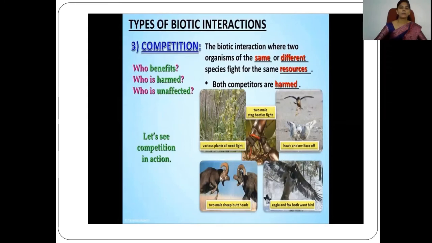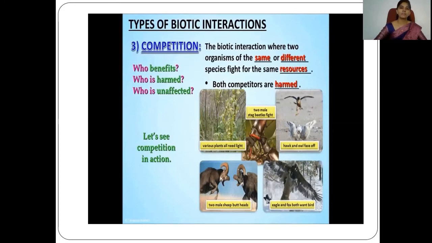Whenever these resources are limited in that environment, it can result in competition, because each and every species and each individual of that species wants to survive and continue its life cycle. For that, it wants to obtain the minimum basic requirements essential for the survival of every organism. They require shelter, they require food, and they require a mate to reproduce and produce the next generation of members of the species.